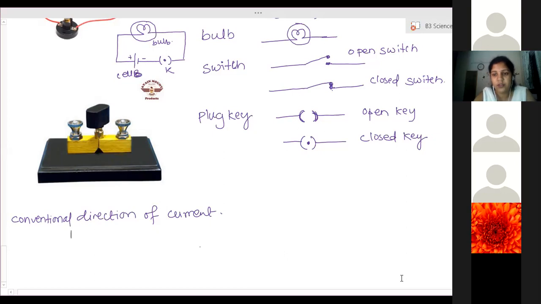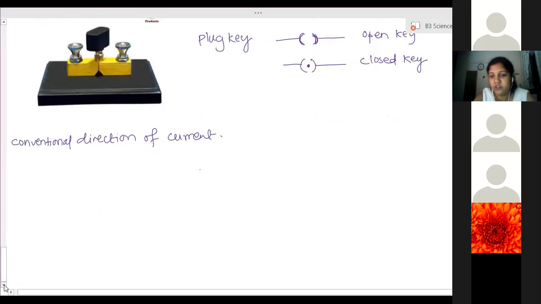Current flows, why does the current flow? Due to the flow of electrons, right? Yes, ma'am. But now we know that electrons move from, this is a body which is positively charged, this is a body which is negatively charged.